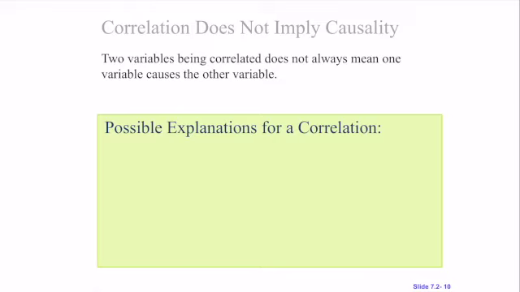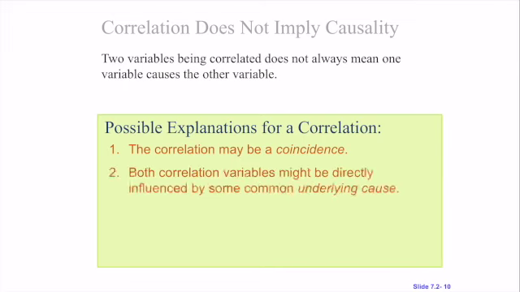It's important to note that correlation does not imply causality, okay? One doesn't always cause the other. My favorite example is that as the number of ice cream sales increases, the number of children who go to the ER with broken arms increases, okay? Now, ice cream does not cause broken arms, but what is our underlying variable? Summer, right? So this correlation could be a coincidence.